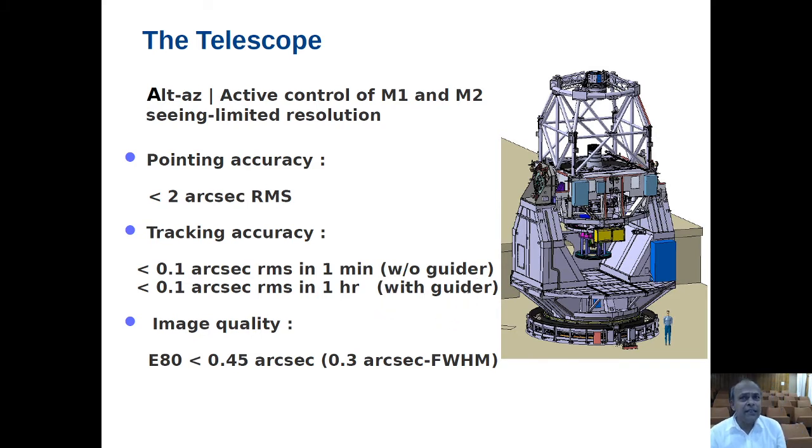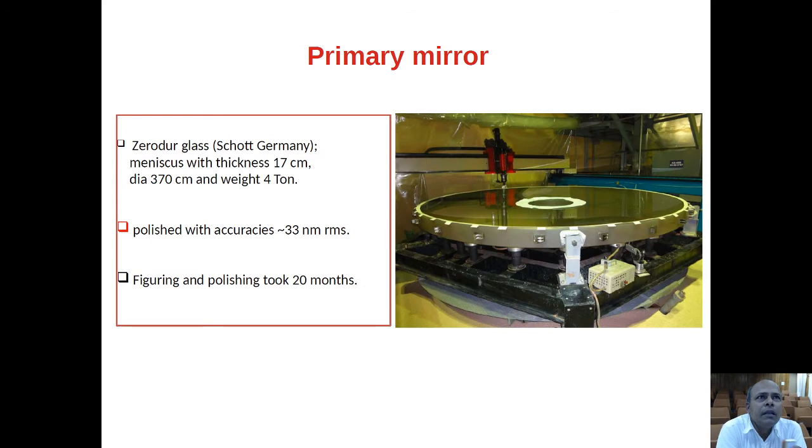Then the third very important parameter for any optical telescope is image quality. This is again in terms of FWHM. If you convert this, it comes to 0.3 arc second. Well, this is the primary mirror of the telescope. It is 370 centimeter, 3.7 meter from edge to edge.